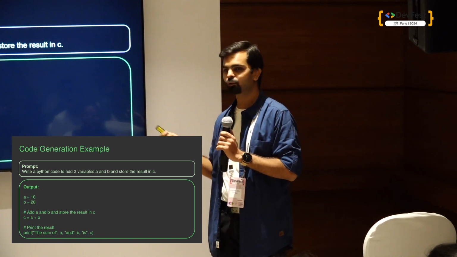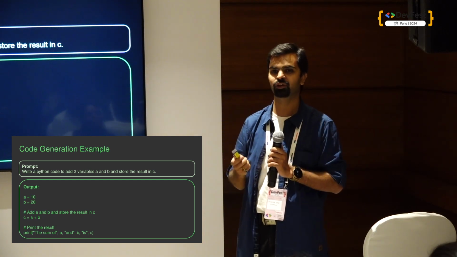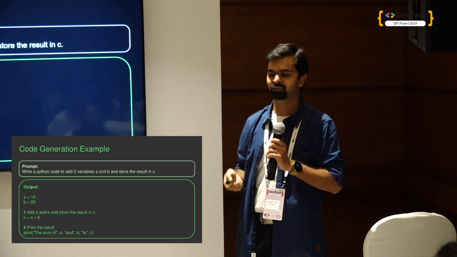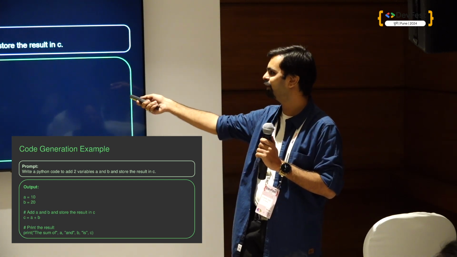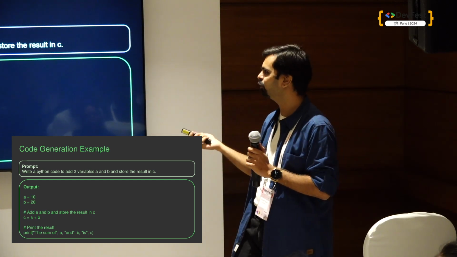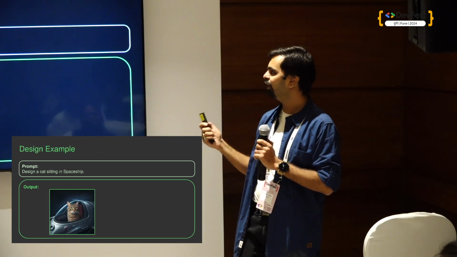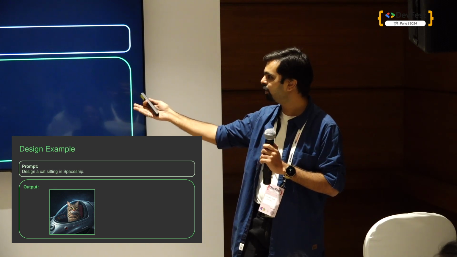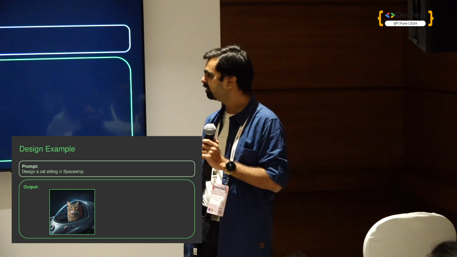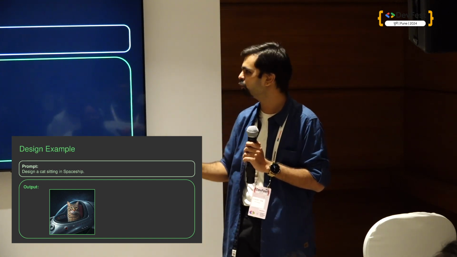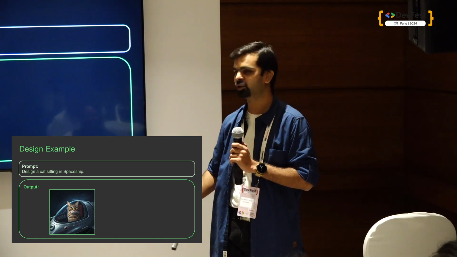Now, as we said, code generation. Nowadays, as Python has had a boom, it is the most demanded language. At least people are learning, I am not sure about jobs, but it is. So this is the sample: I need to add and give me some code, so it will give the code. Then we have a divine example. This is created by Gemini. I told it, I want a cat to go to a spaceship as that one dog went. So I told it to define a cat fitting in a spaceship, and it actually gives it.